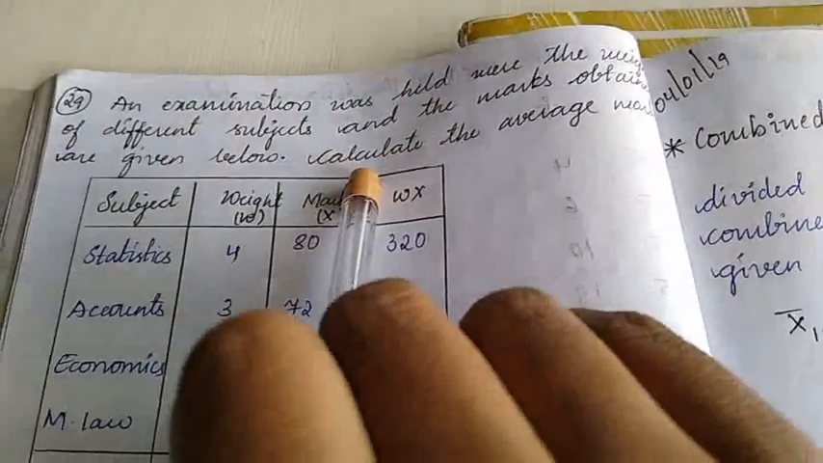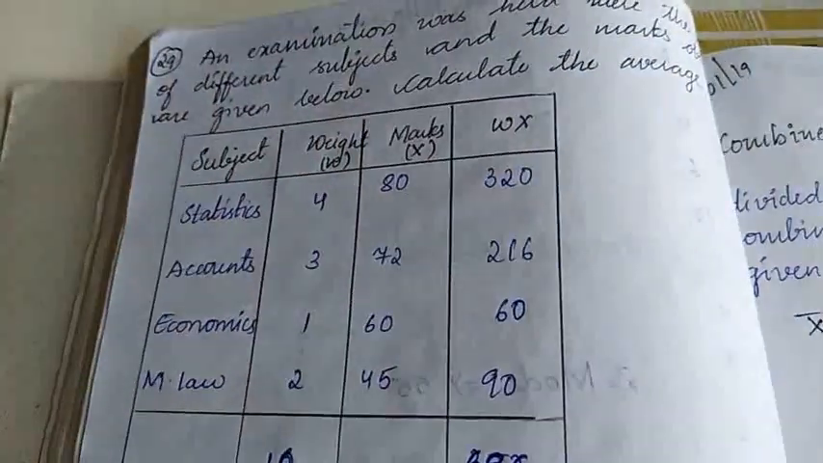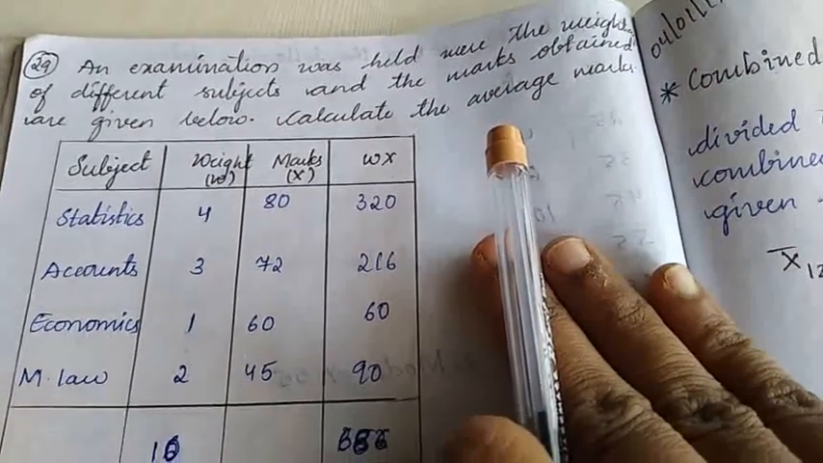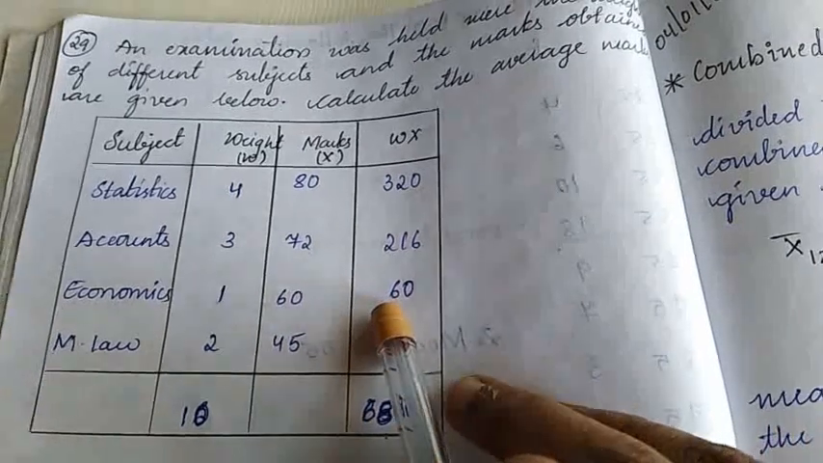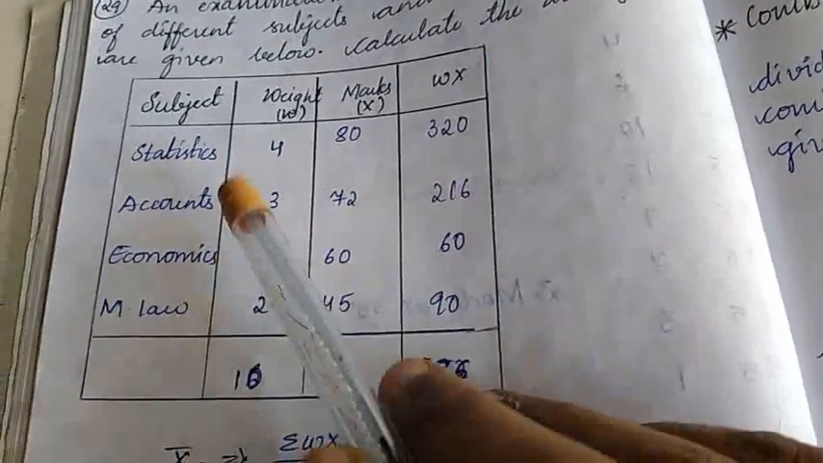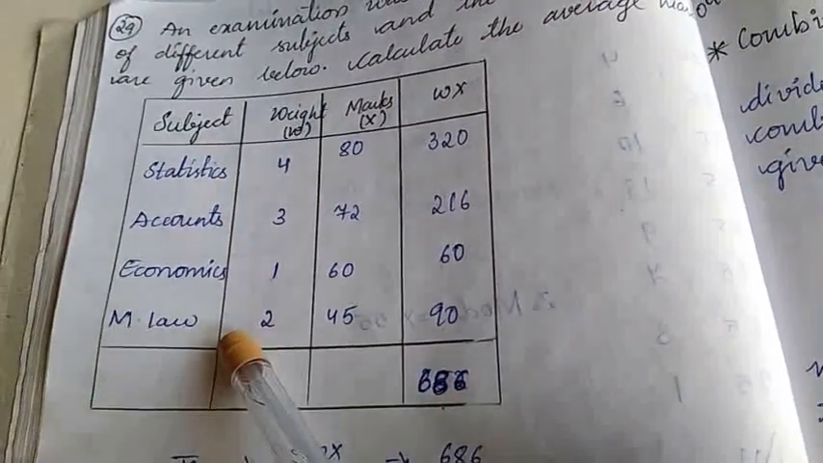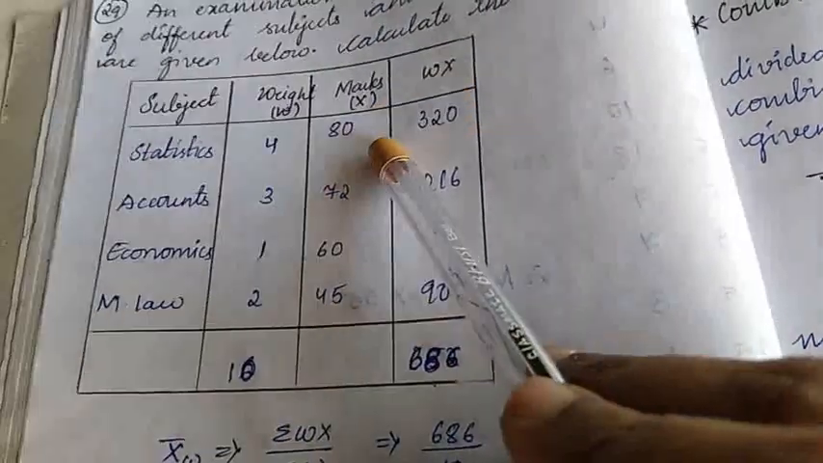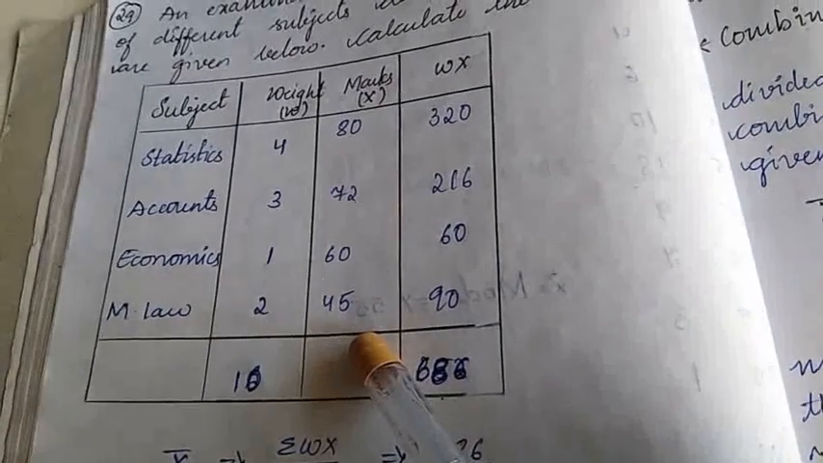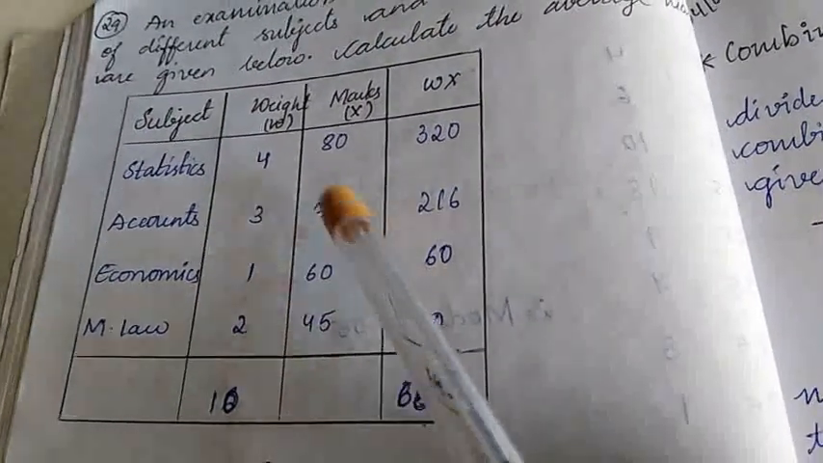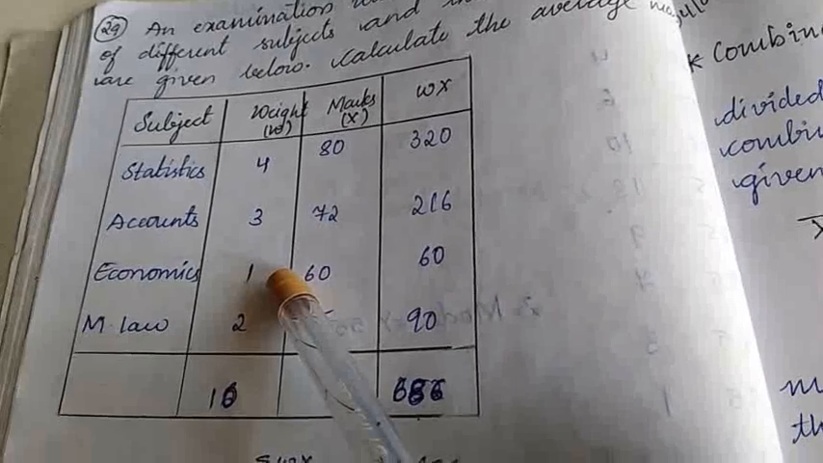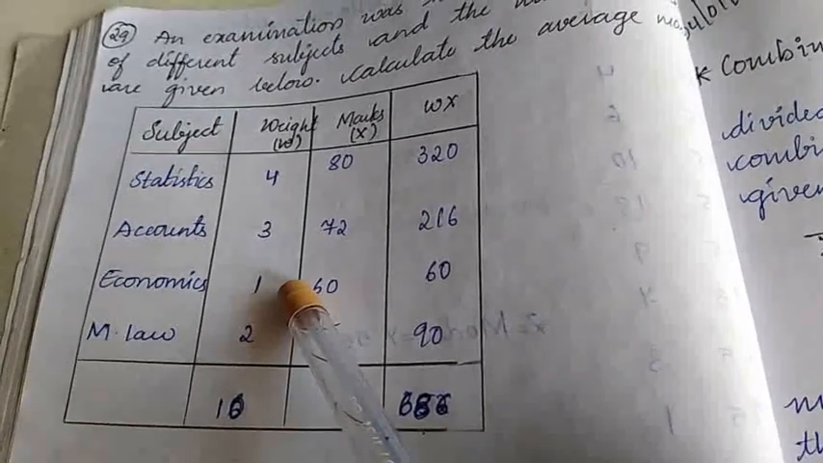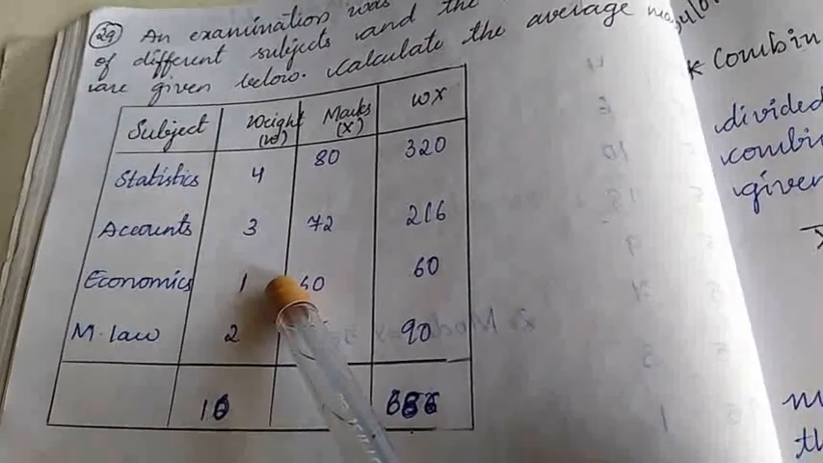An examination was held where the weights of different subjects and marks obtained are given below. Calculate the average marks. Subjects are stats, accounts, economics and M-Law. Here weights are 4, 3, 1, 2 and the marks are 80, 72, 60 and 45. So when value and its weightage is given to us, the appropriate average which we can calculate here, which truly represents all the characteristics, is the weighted average.